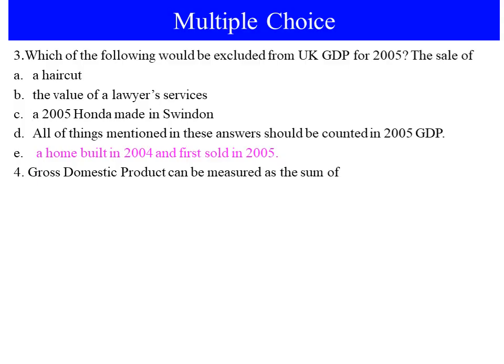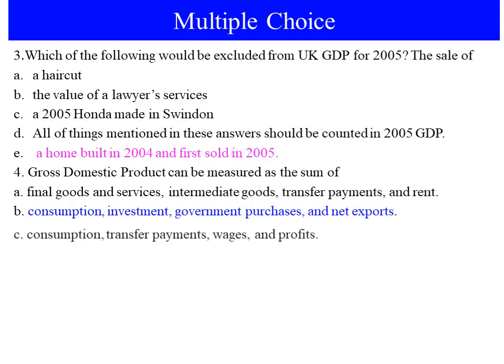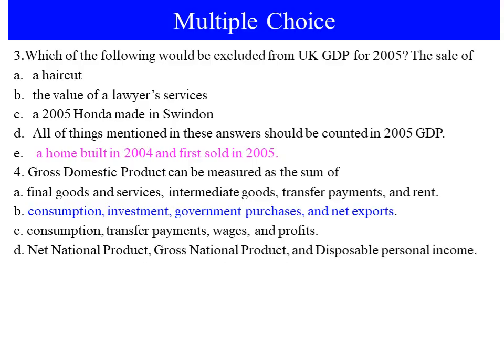Number 4, gross domestic product can be measured as the sum of: A, final goods and services, intermediate goods, transfer payments, and rent; B, consumption, investment, government purchases, and net exports; C, consumption, transfer payments, wages, and profits; D, net national product, gross national product, and disposable personal income.